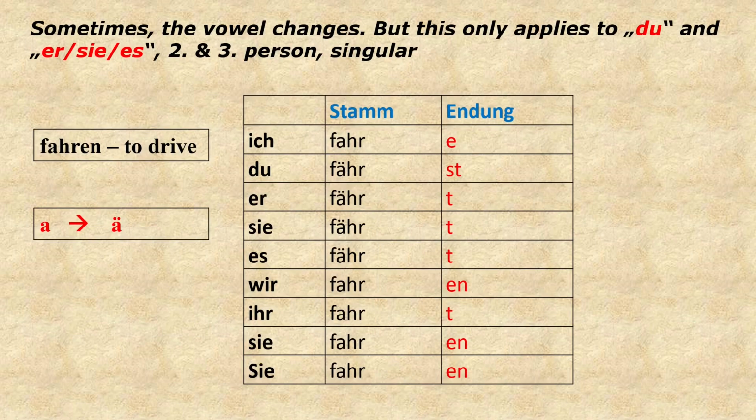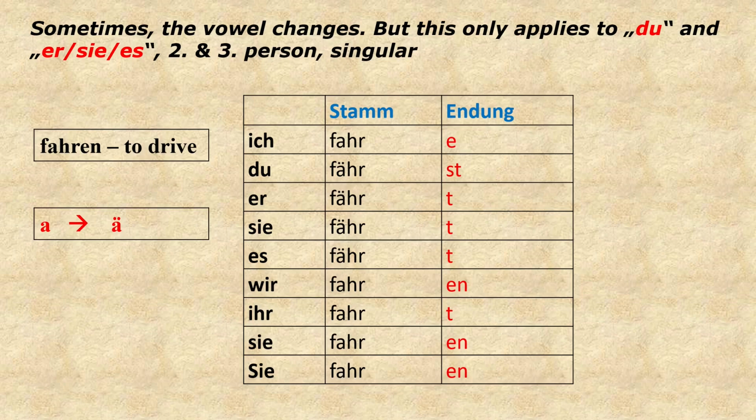Please note, sometimes the vowel changes, but this only applies to du and er/sie/es, second and third person singular. Let us see the example, fahren, to drive. In this case, a changes to a with umlaut.